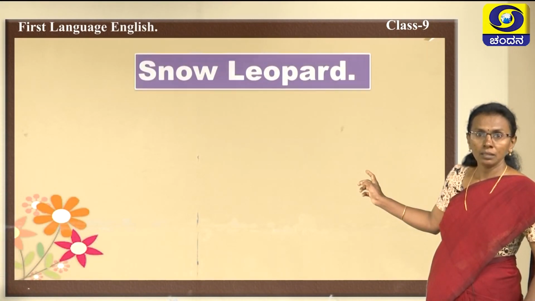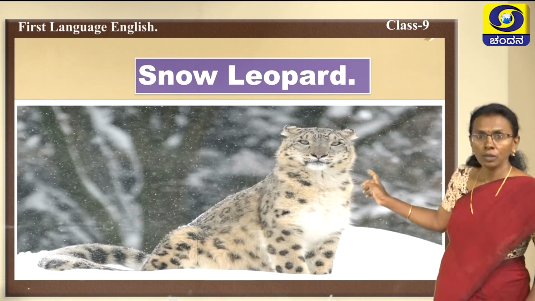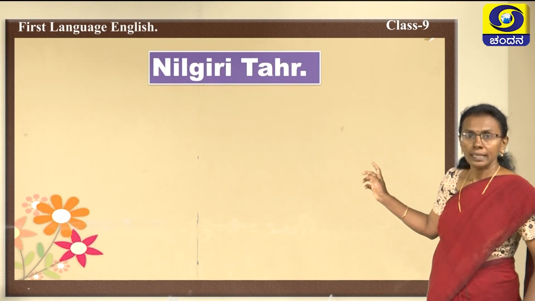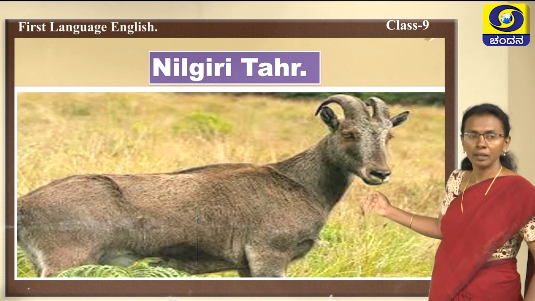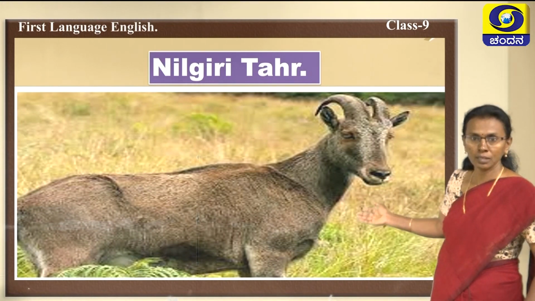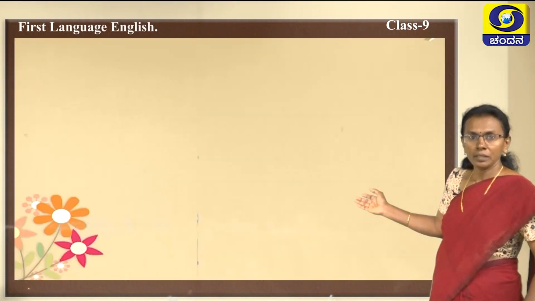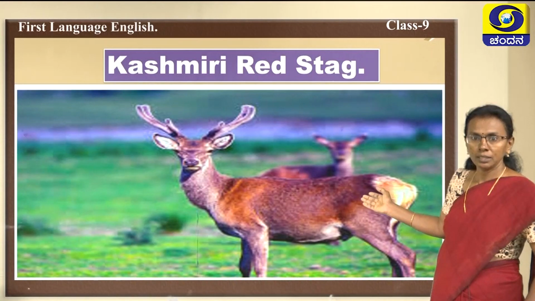Next one is the snow leopard. So, snow leopard is also an endangered animal. Next one, Nilgiri tahr. Nilgiri tahr is just like a goat that we see in our surroundings, which lives in Nilgiris. Next one is the Kashmiri red stag. See, this is the red stag of Kashmir.